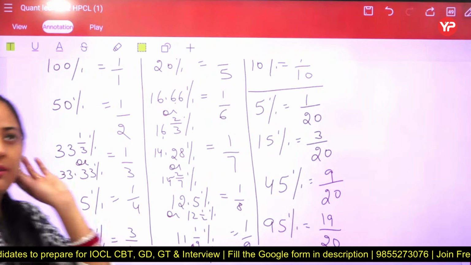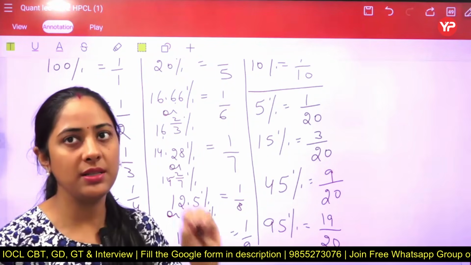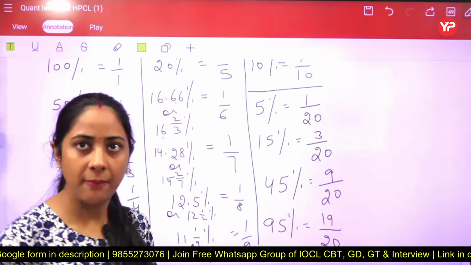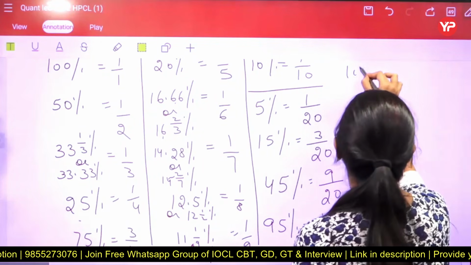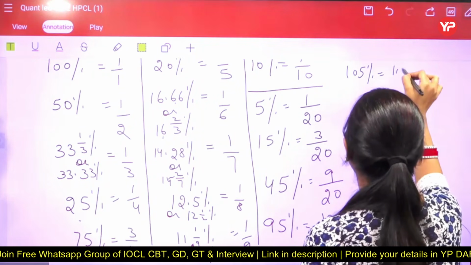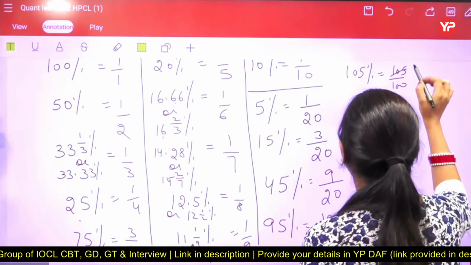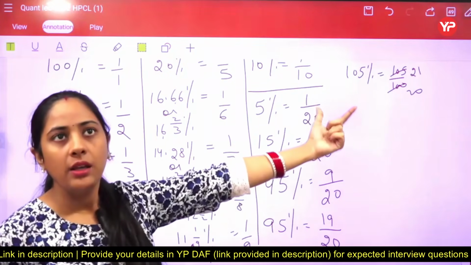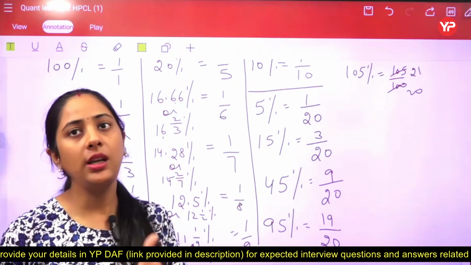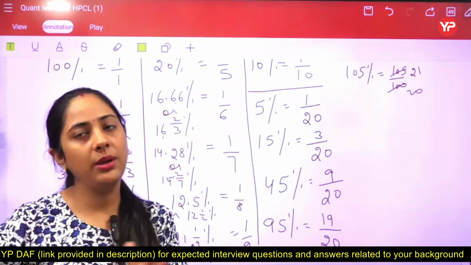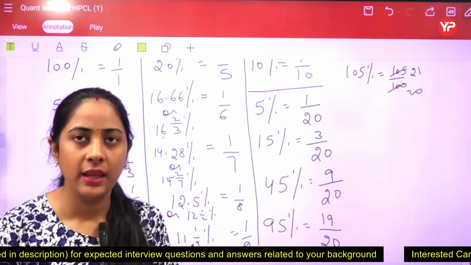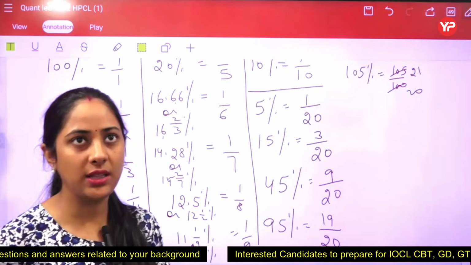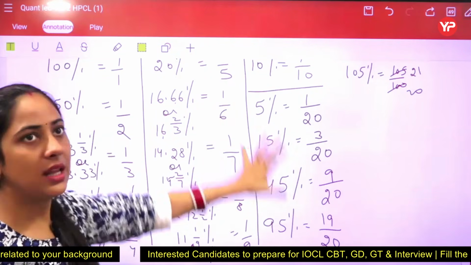So whenever you have a percentage where the unit digit is 5, we can proceed with this. If it comes in three digits, take 105 and try to divide this 105 by 100. On the table of 5, it goes to 21, so it is 21/20. Now you come to know that yes, three digits can also be divisible, and the denominator remains the same, that is 20. And the numerator has to be a multiple of 5. We just have to check that. Got it, students? So these are about the 5.